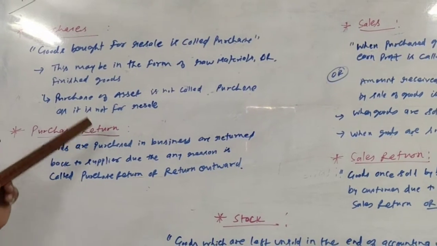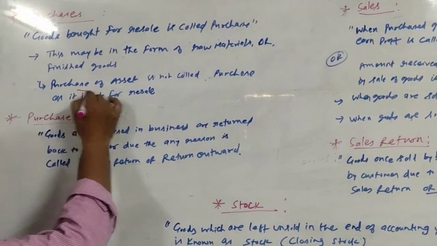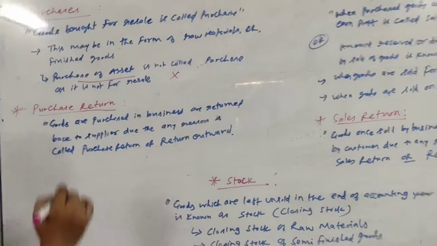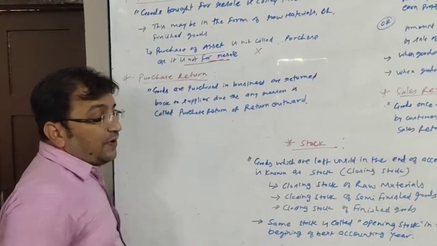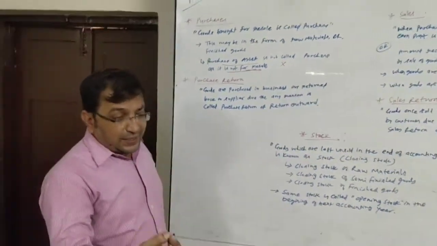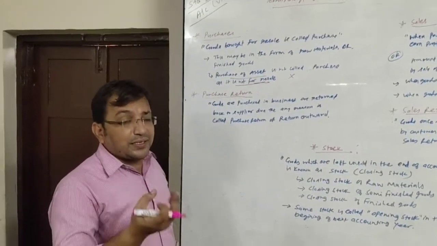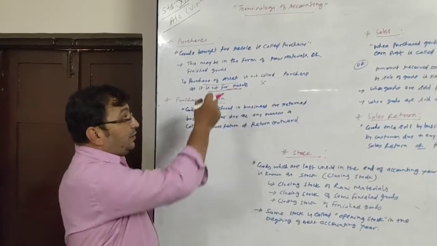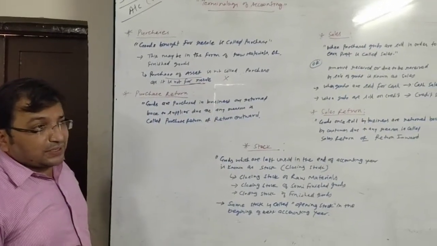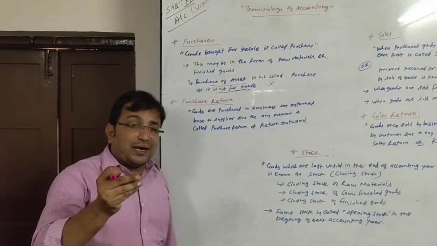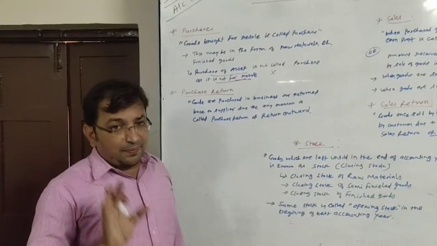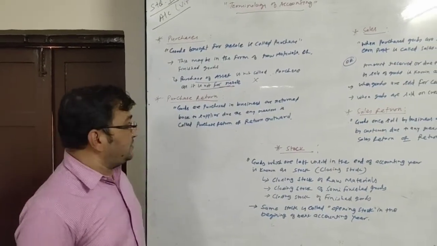One thing to keep in mind here, purchase of an asset is not considered as purchase. What is the reason behind it? Because it is not purchased for resale. No doubt, assets are useful to run our business. They increase our profitability. But the asset is not purchased for resale, so it is not considered as purchase. Simply, the things in which we are dealing, that is goods. The purchase of goods is considered as purchase, maybe a raw material or finished goods.